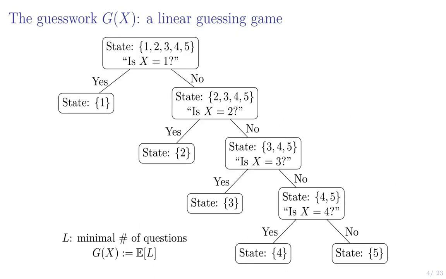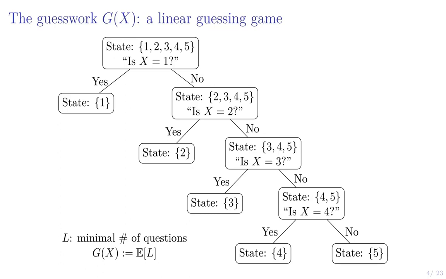The guesswork is similarly a guessing game, but now the questions are, is x equal to 1? Is x equal to 2? And so forth. They don't have to be in order, but you have to ask, is it equal to something, not is it a subset of something. So this kind of linearizes our tree that we can see here. And we define the guesswork as the expected minimal number of questions. Again, you know the probability mass function, but you don't know the actual value that x has taken.